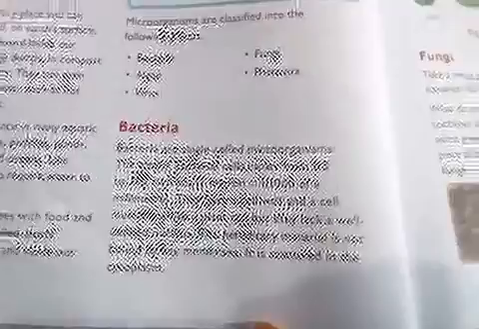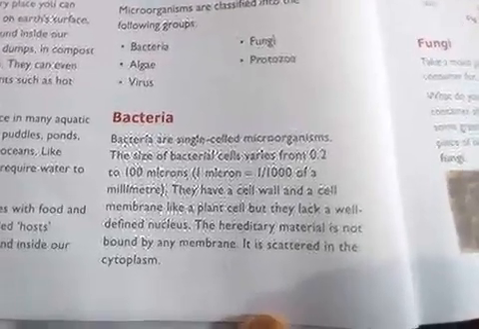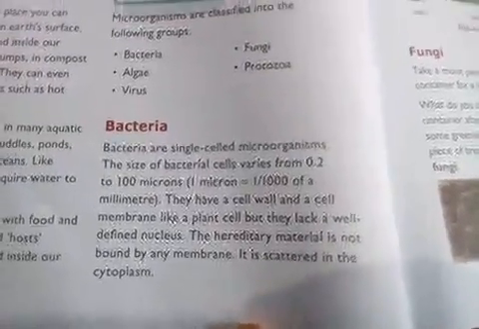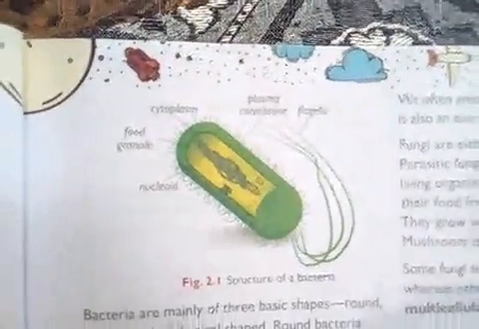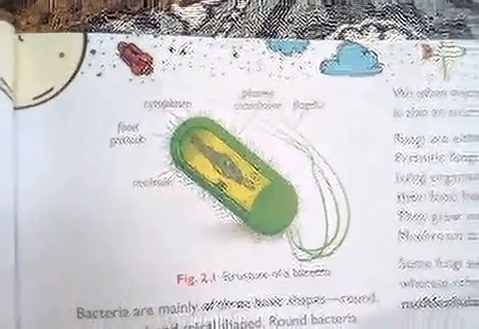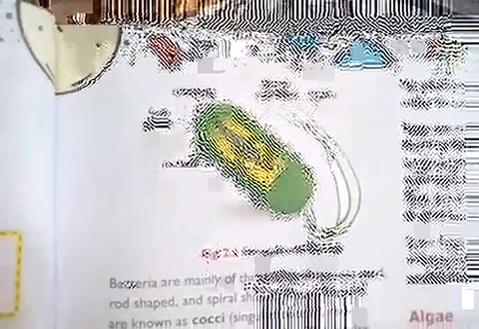Now some interesting facts about bacteria are they do have a cell wall. That means they behave like a plant cell, but they do not have a well defined nucleus. That means we cannot see the nucleus properly. The hereditary material is not bounded by any membrane. It is scattered in the cytoplasm. So hereditary material means the substance with the help of which it is able to multiply. Now the structure of bacteria looks something like this. As you can see, you have flagella, plasma membrane, cytoplasm, food granules, nucleoids, all the substance here.